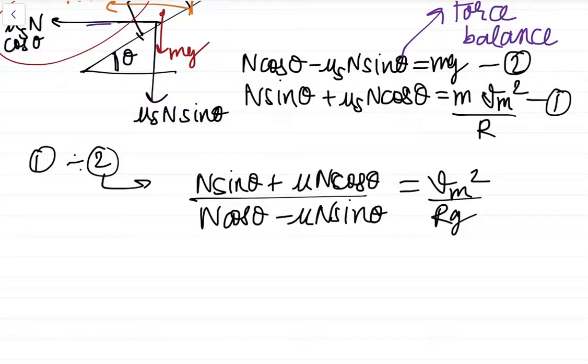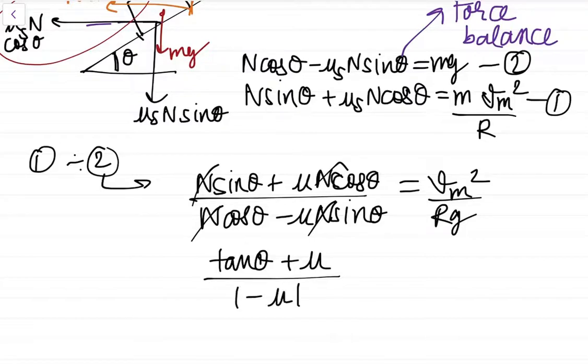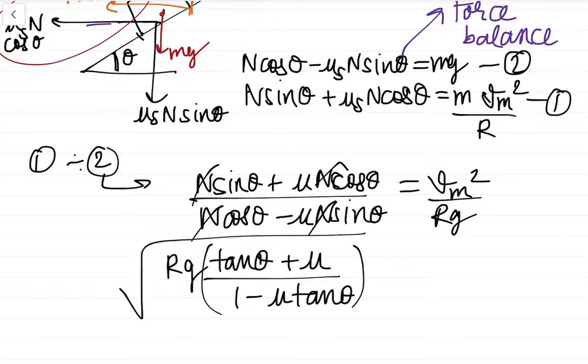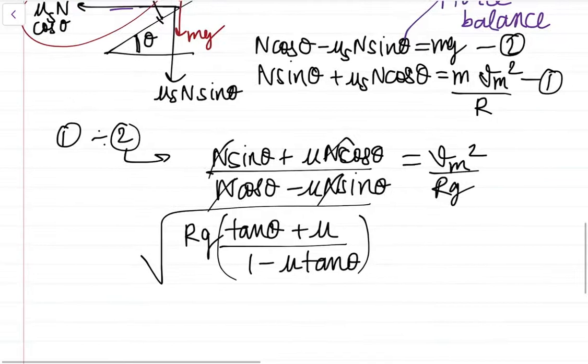Alright, now we can cancel N on both sides, denominator and numerator, because it is common, and we can divide both sides by cos theta. So it will be tan theta plus mu upon 1 minus mu tan theta, and we'll shift Rg here and put it under root. Okay, so our Vmax speed formula will come like this.